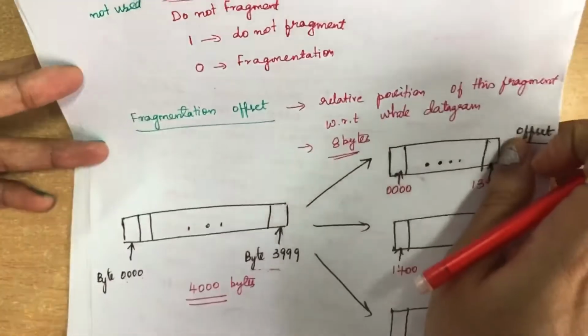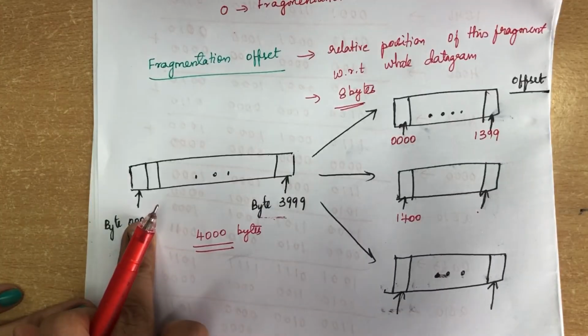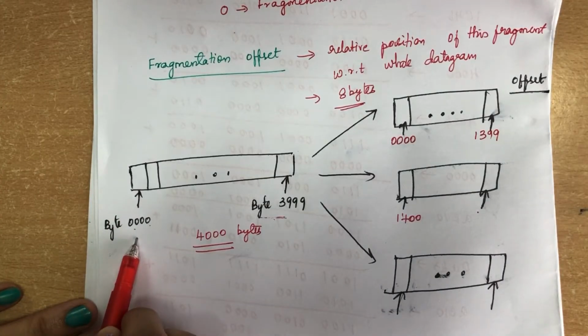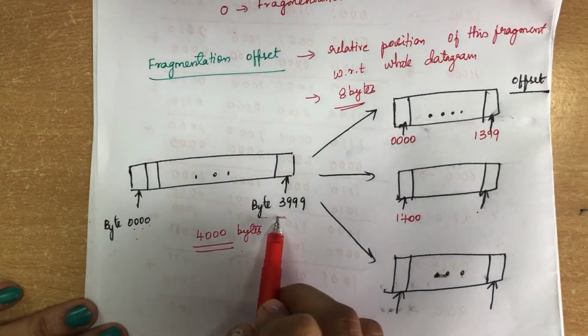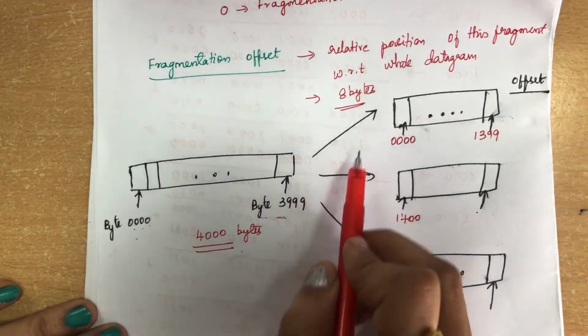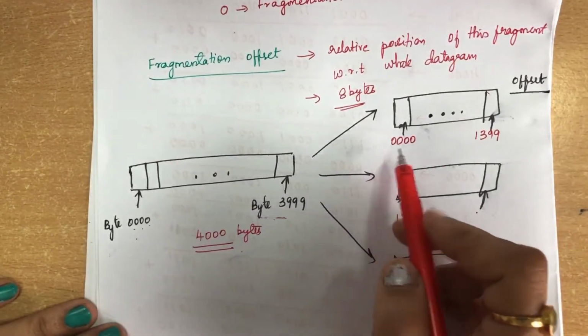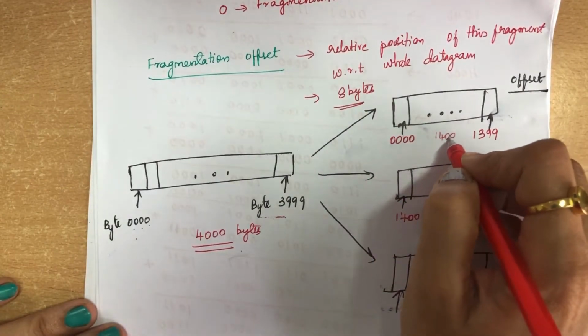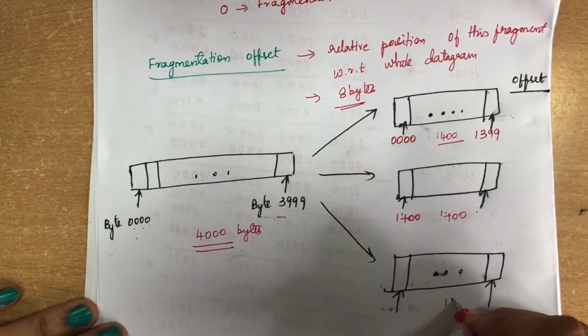Okay, so now we will see how fragmentation is done. You can see this is an original datagram, which consists of 4000 bytes of data, from 0 to 4000 bytes. Now we are going to divide it into 3 datagrams, the first two each containing 1400 bytes, and the remaining one having 1200 bytes.